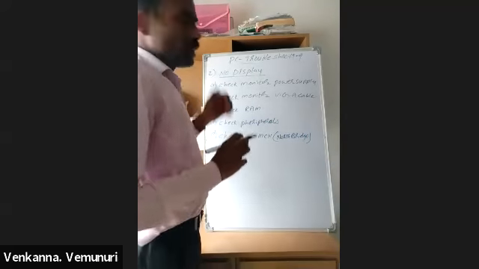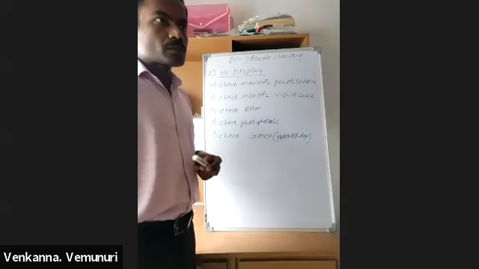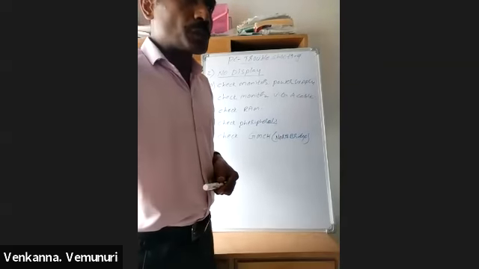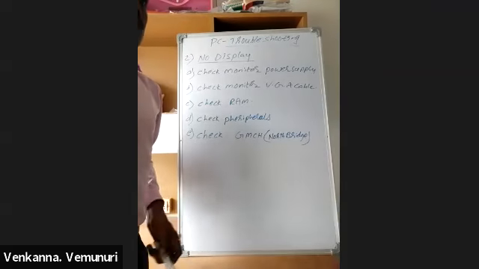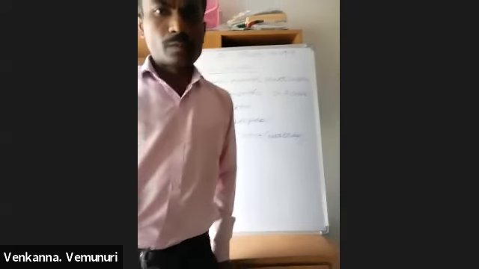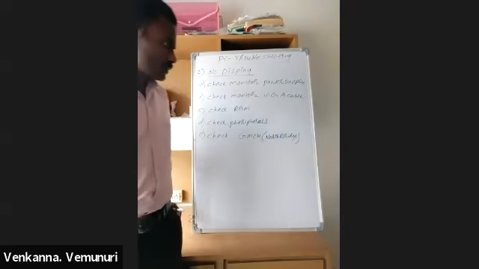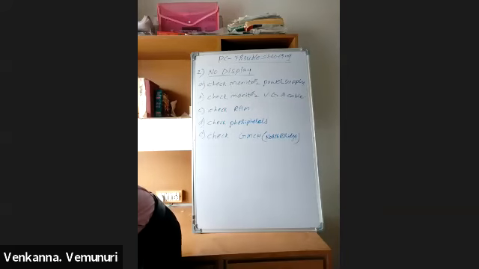For example, any CPU with a no display problem. If any CPU has a no display problem, first we check the monitor power on switch.